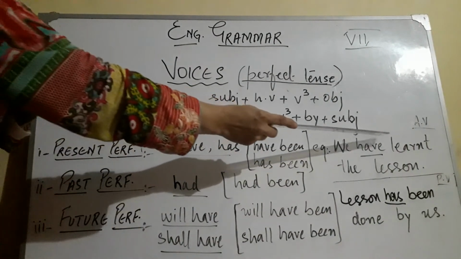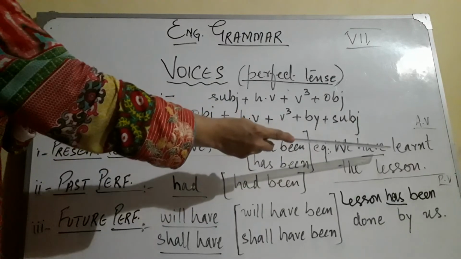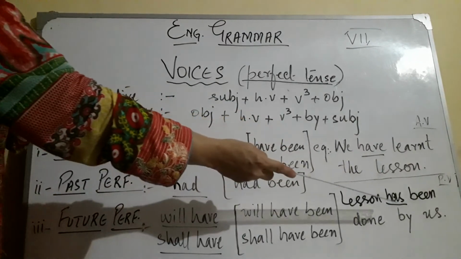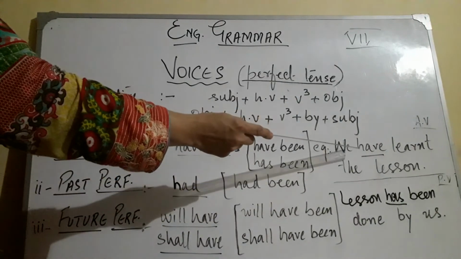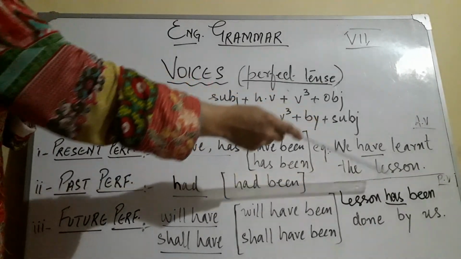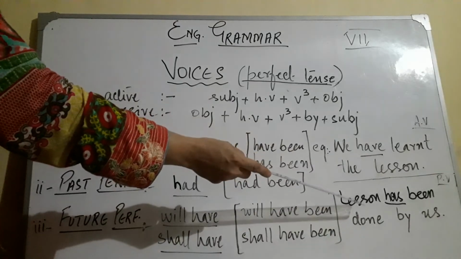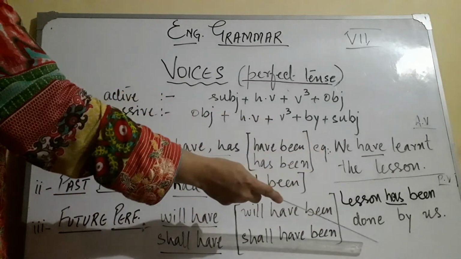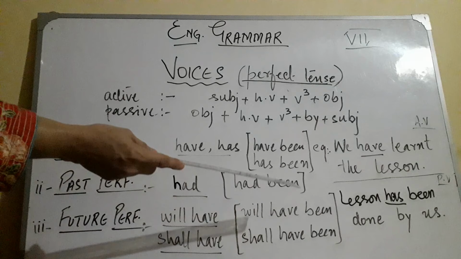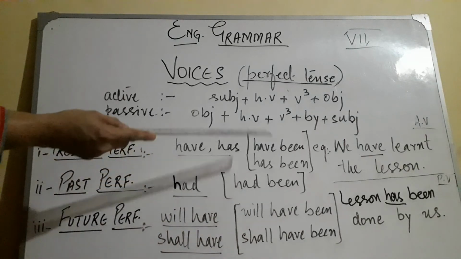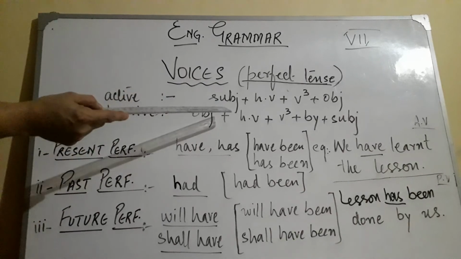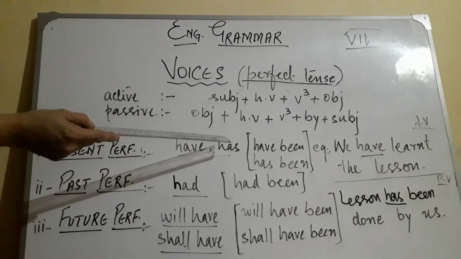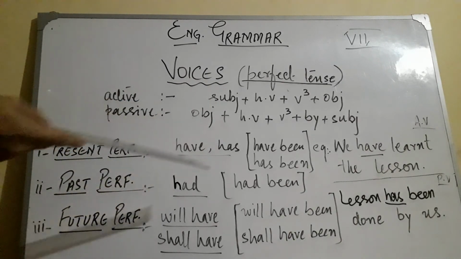Likewise, if it is in past perfect, instead of have, had will be here, then ultimately you will write it had been. And if it is the future, then it will be we shall have learned the lesson, and here you will write lesson will have been learned by us. Let's do some exercises so that you can more clearly understand how to change the perfect tense active voice into passive voice. Let's come to the working.